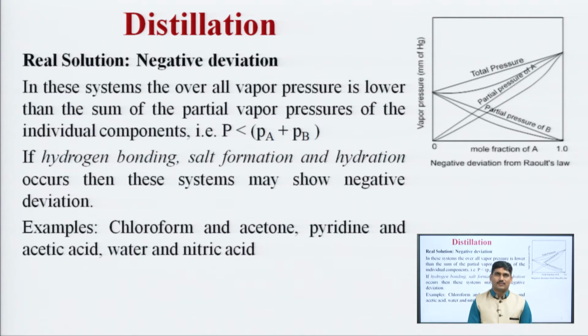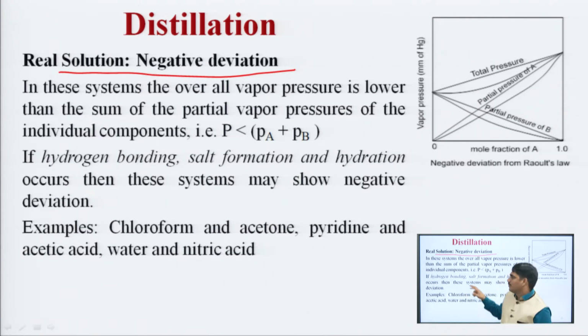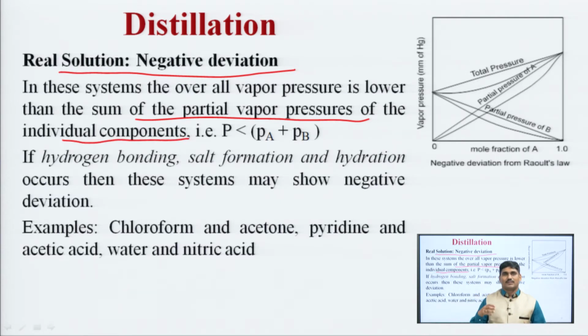Next is real solution with negative deviation. In these systems, the overall vapor pressure is lower than the sum of partial vapor pressures of individual components. What happens? The overall vapor pressure is lower than the sum of partial vapor pressures of individual components, that is P is less than P A plus P B.